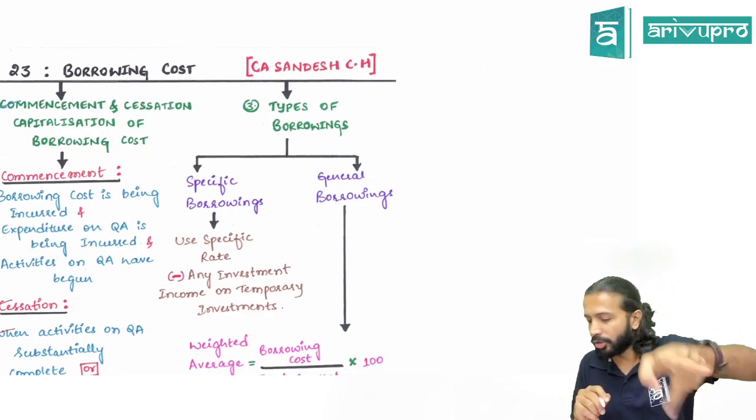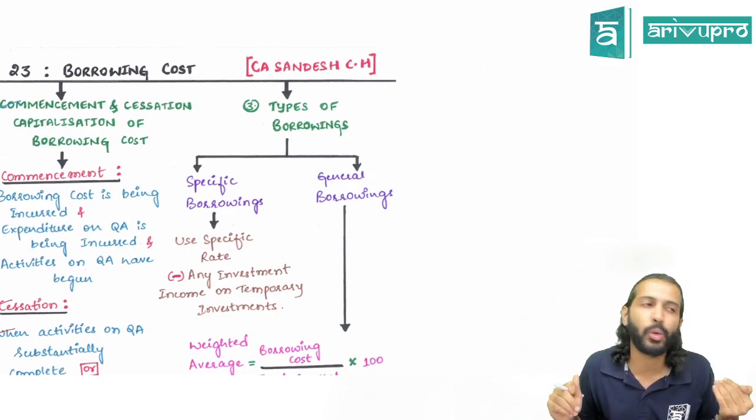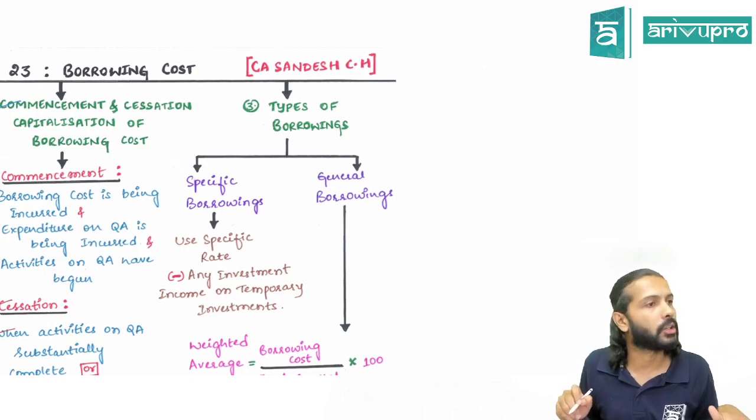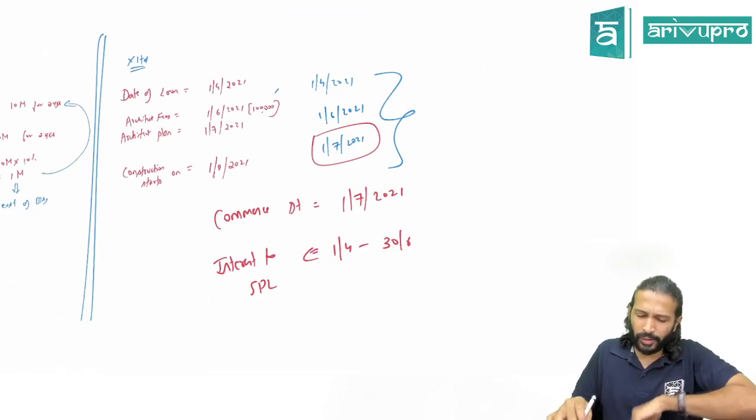Enough, multiple loans used for multiple purposes. If you are not able to map for what purpose the loan is specifically utilized, then such a borrowing we call general borrowing. Got it? Is it okay? Fine. Sir, if you have a specific borrowing, you will not have any issues.